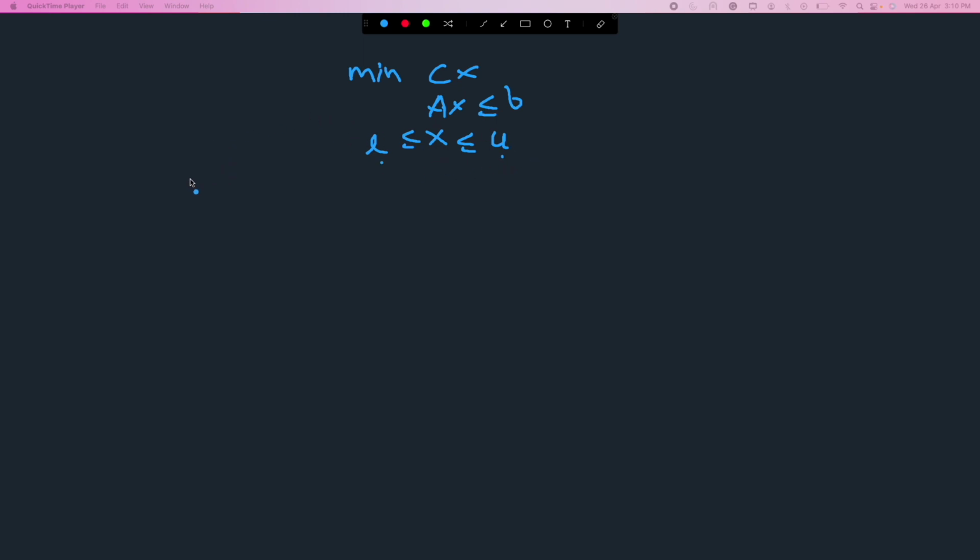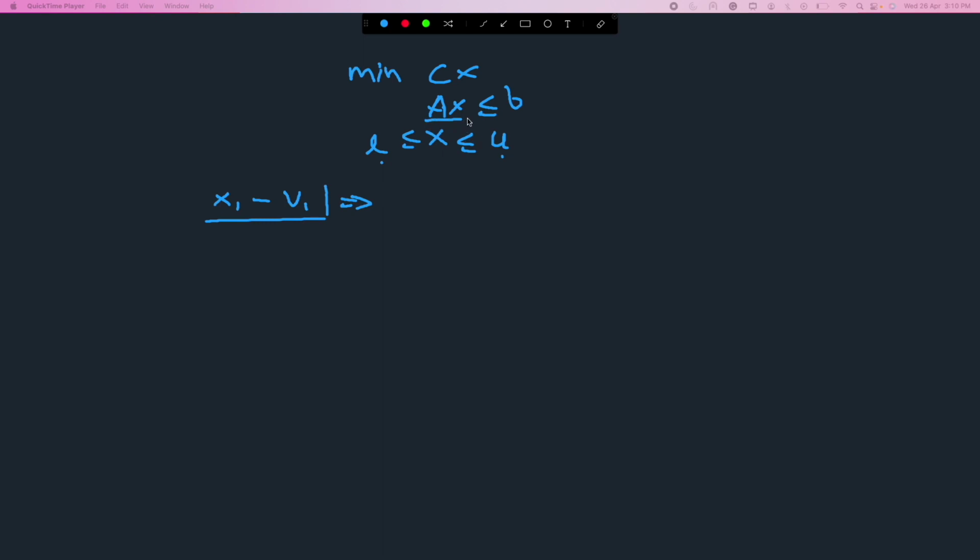Okay, now what we want to do is take one variable, let's say x1, and fix this variable to some value, let's say v1. Okay, this is just a guess. I don't know whether my x1 will actually take this value v1 in any feasible solution, but I'm just guessing. So let's say I just fixed it. Then this will imply some bound changes and other things on other variables, right?